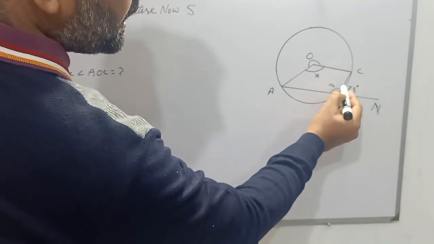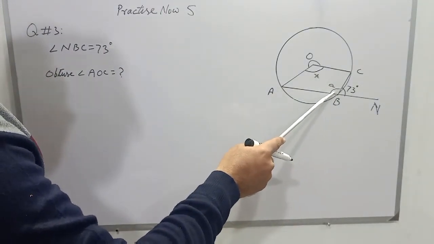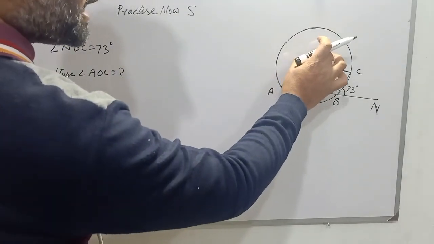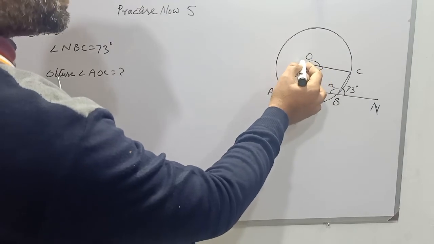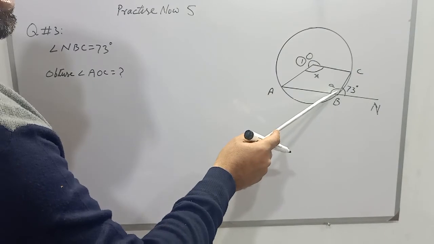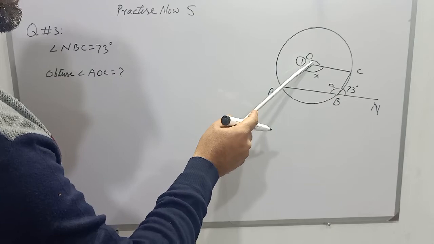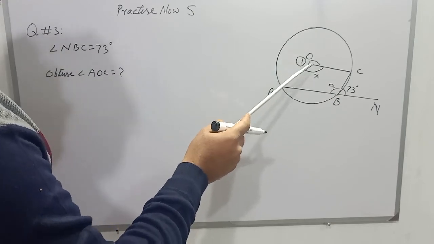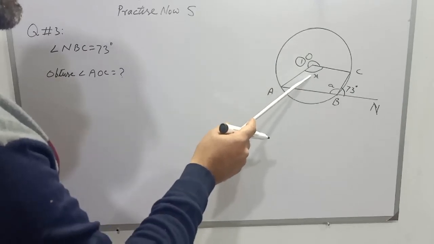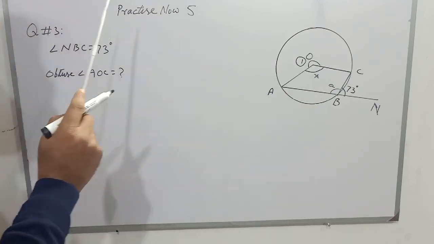We can name it as angle A. First we will find the value of angle A, and angle A will be half of the exterior angle O. We can name it as angle 1. So angle A is half of the exterior central angle, that is angle 1, and then we will sum angle 1 and angle X, and that will be 360 degrees. So first we will find the value of angle A.